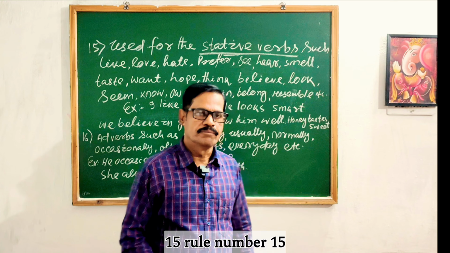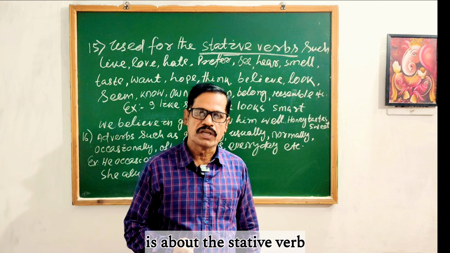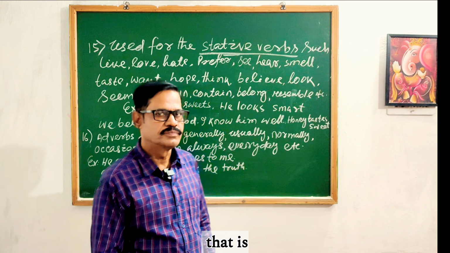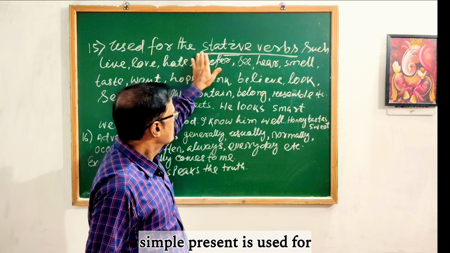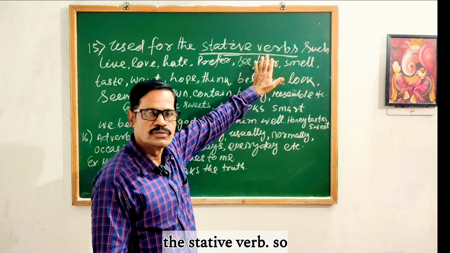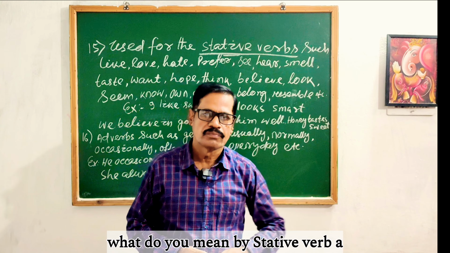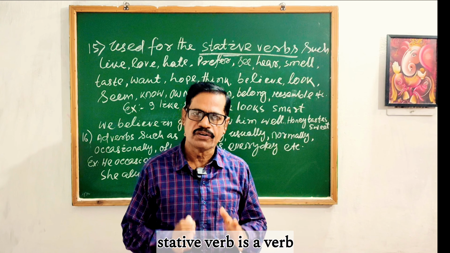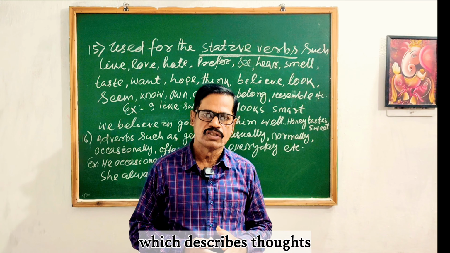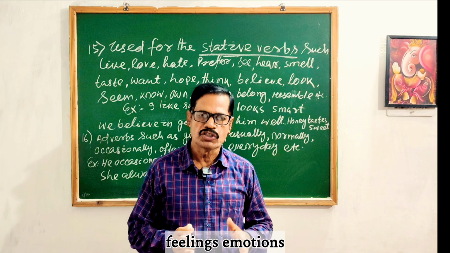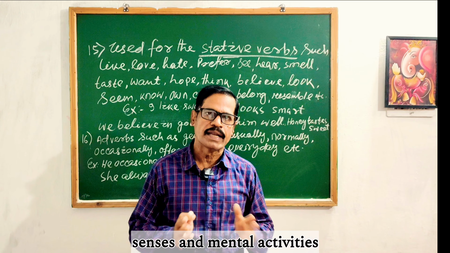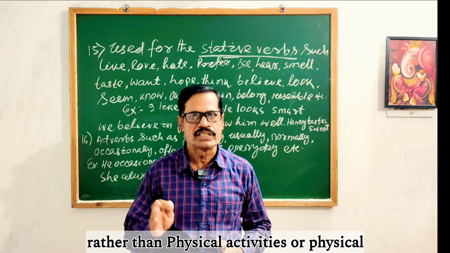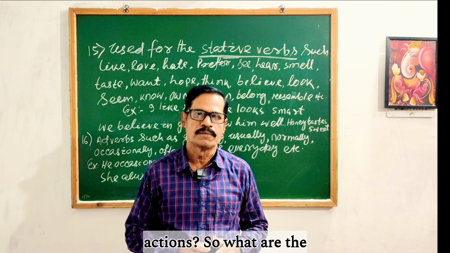Then rule number 15. Rule number 15 is about the stative verb. That is, simple present is used for the stative verbs. So what do you mean by stative verb? A stative verb is a verb which describes thoughts, feelings, emotions, possessions, perceptions, senses and mental activities rather than physical activities or physical actions.